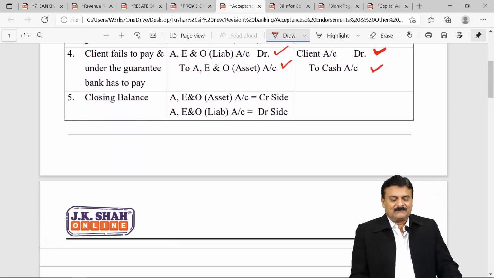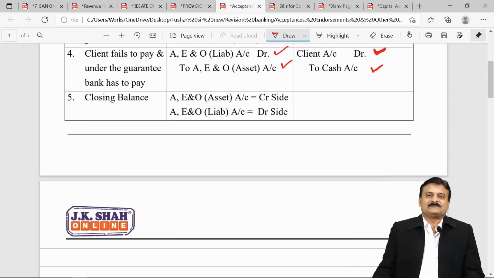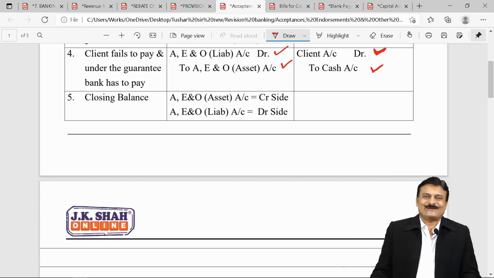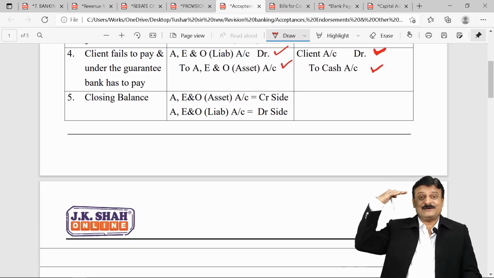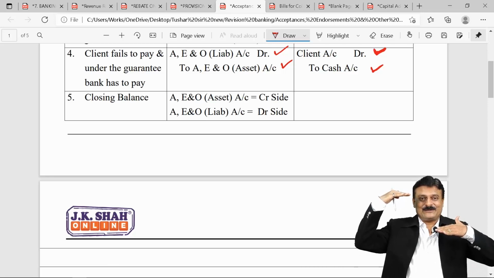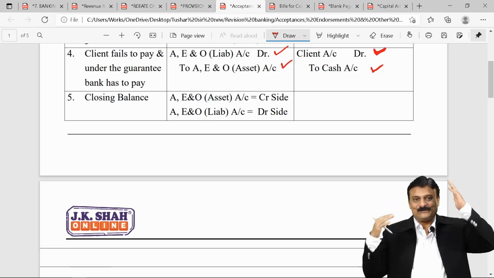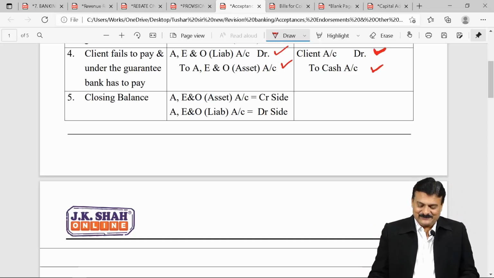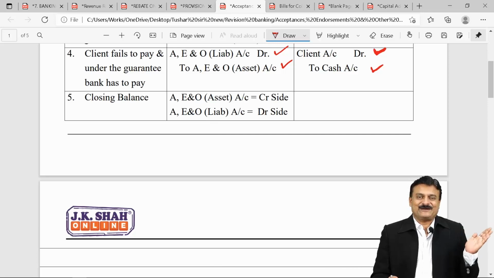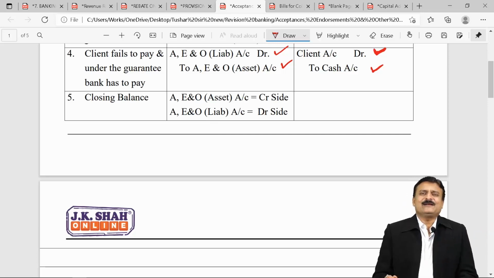Closing balance, opposite to opening balance. Asset opening balance was in debit, so closing will be in the credit. Liability opening was credit, so closing will be in debit. So it's A, E, and O asset account, credit side, and A, E, and O liability, debit side, like by balance carried down and to balance carried down. Purely a dummy entry.